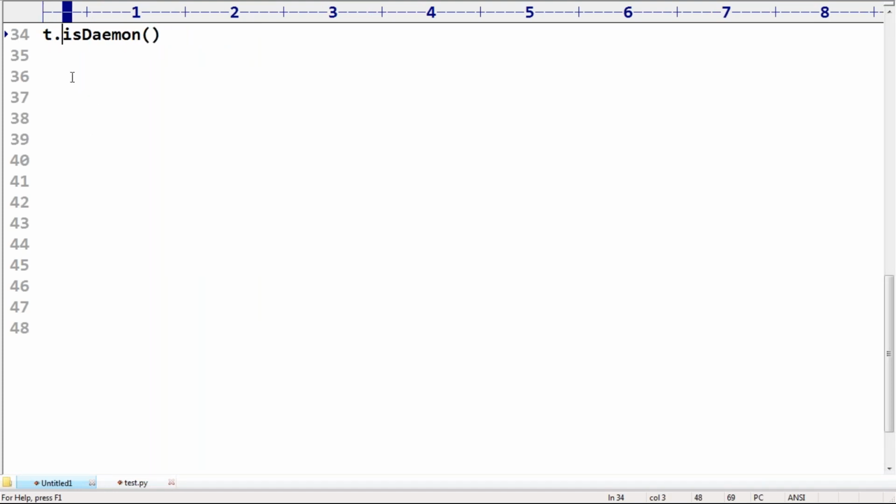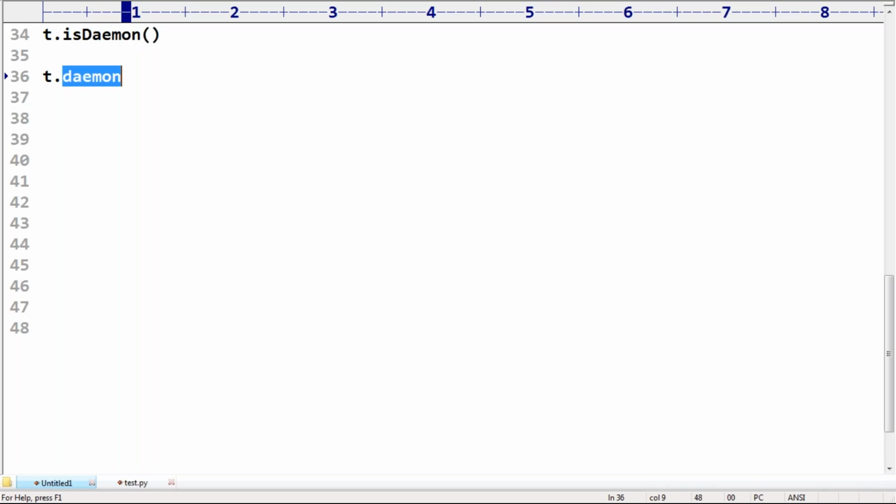Or you can ask the t.daemon variable, the attribute. Either the method or the variable can be used to check whether the given thread is a daemon thread or not.